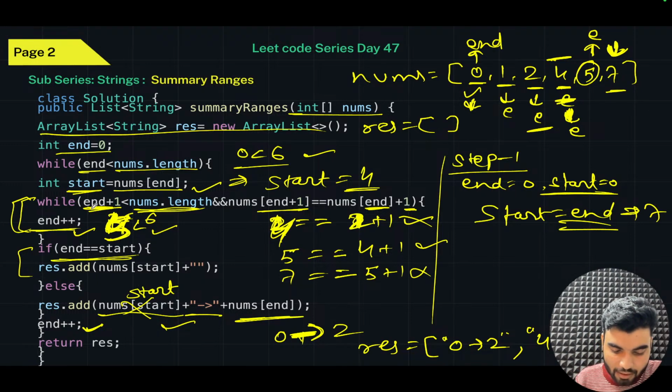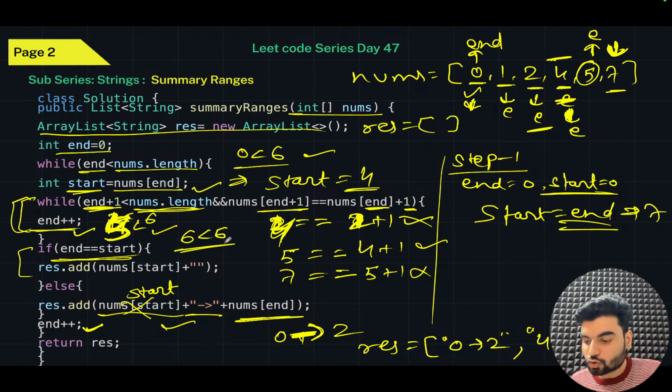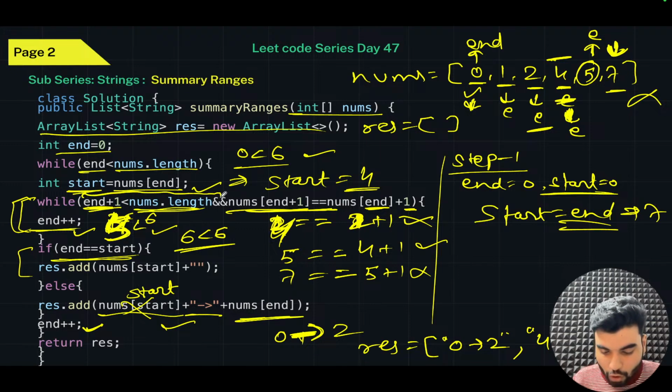So now here you'll check. 5 plus 1 becomes 6. Is 6 less than 6? No, that is not. Because if you hadn't checked this, 5 plus 1, that is the 6th index, that is not available. That's why we are writing this particular condition, so that we do not get an index out of bounds error. 6 is not less than 6.